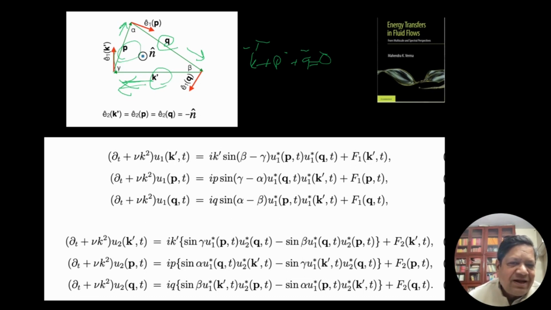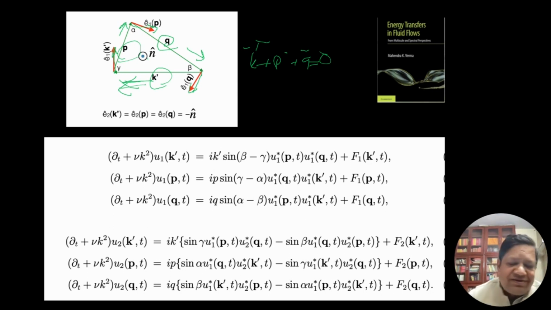This is E1 of K prime. Similar operations lead us to the other two E1s for P and Q. They are perpendicular to these wave numbers and also perpendicular to n. You can see the red arrows are those E1 vectors.